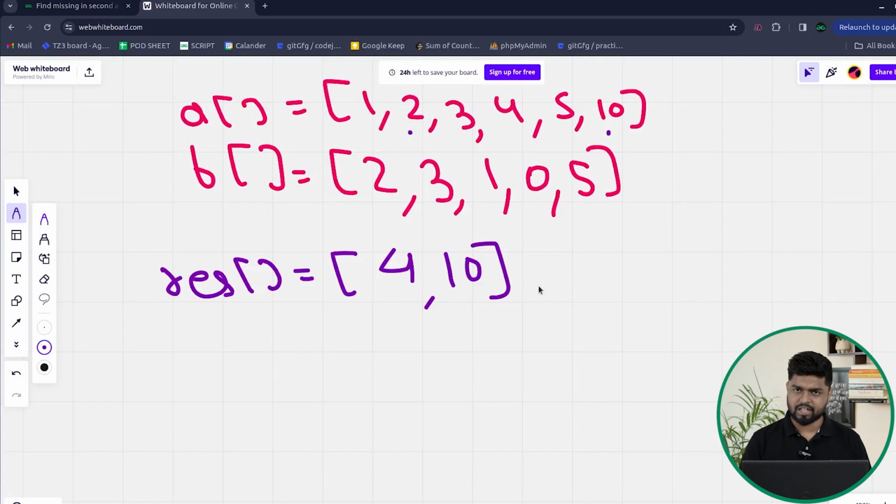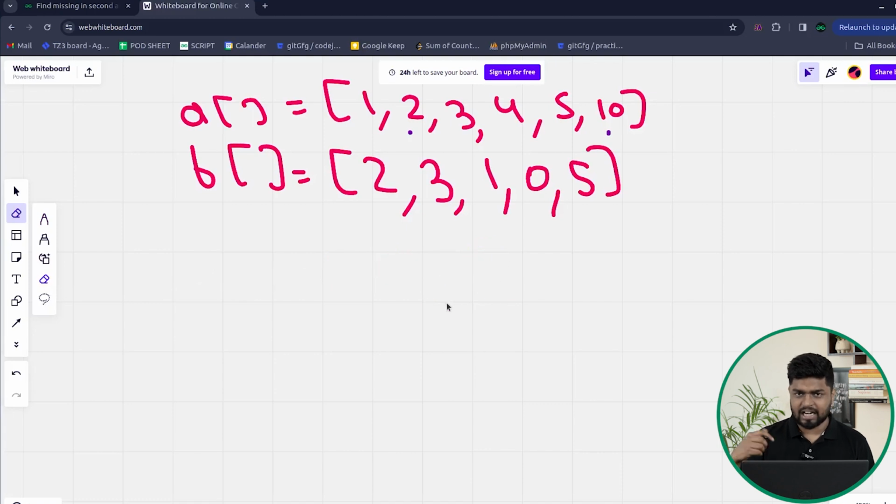Now, how can I efficiently check which element of the first array is present in the second array or not? Because if I am at a particular element of the array A, I will add it in my list only when that element is not present in the B array. So for that, what can I do? For keeping track of whether an element is present in the array B or not, I can use a map. So what I can basically do is declare a map, and first of all, iterate through the second array.